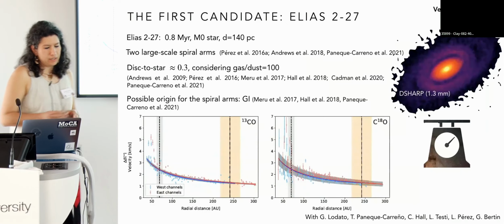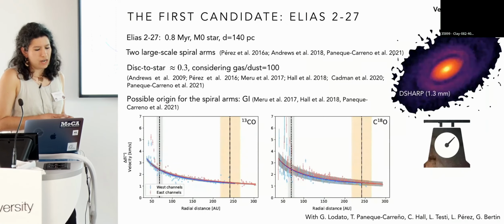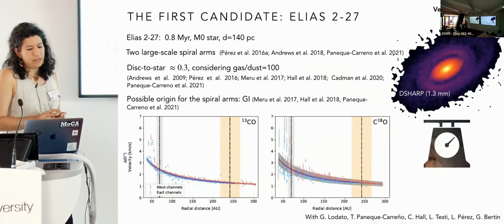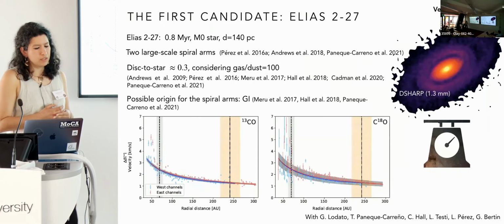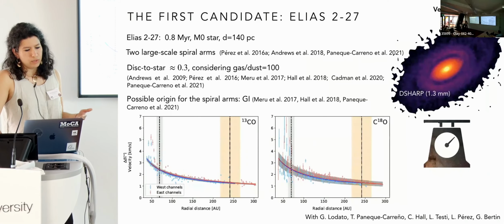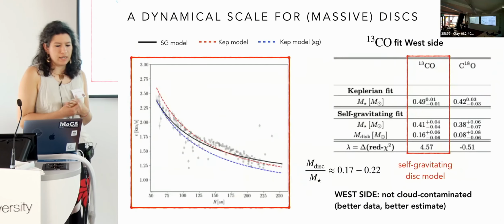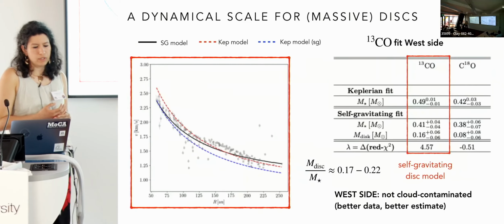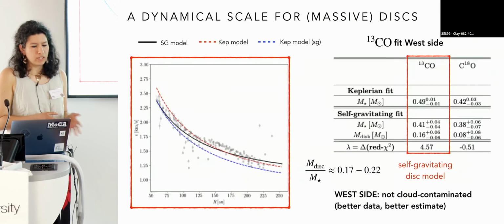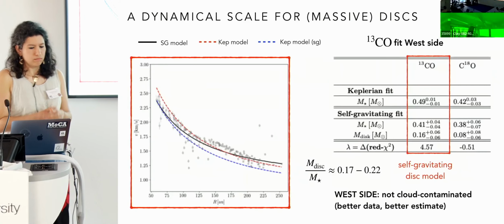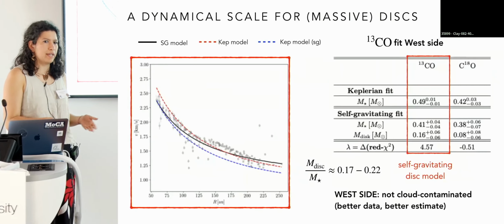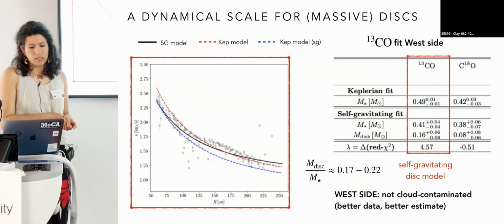Then from the kinematics data, Teresa derived the disk rotation curve, and she actually fitted these curves just with a Keplerian model. What we actually did was to consider our self-gravitating model that I described before, and two Keplerian models, one with the star mass, and one with the star mass obtained through the self-gravitating model.